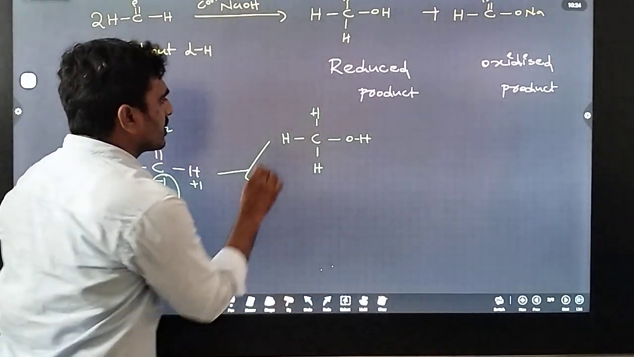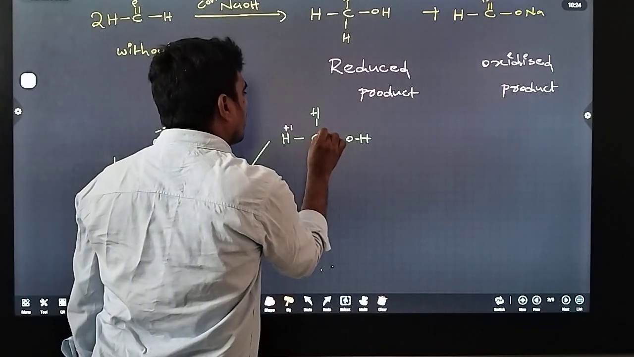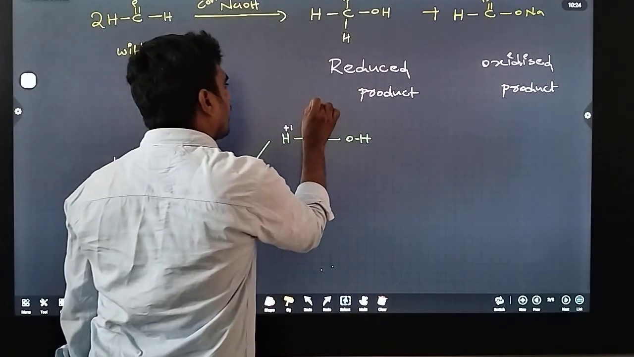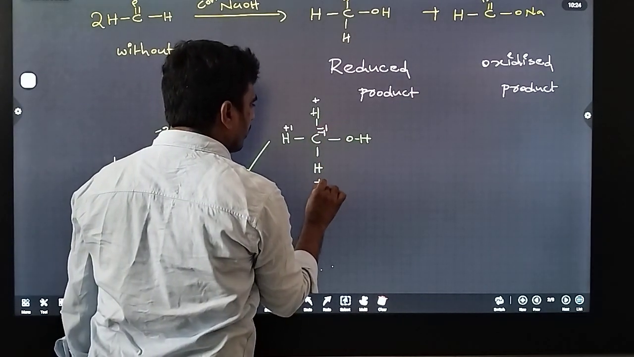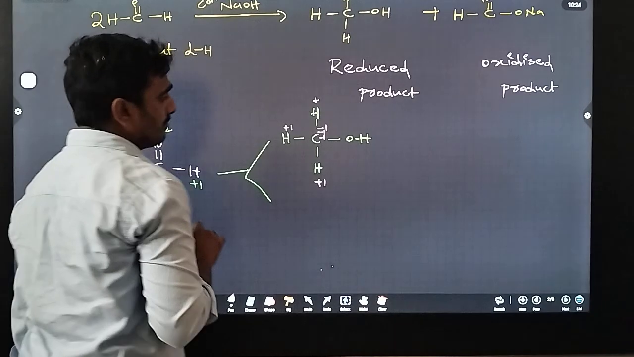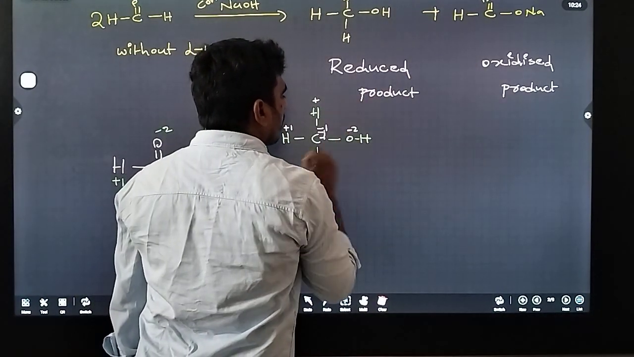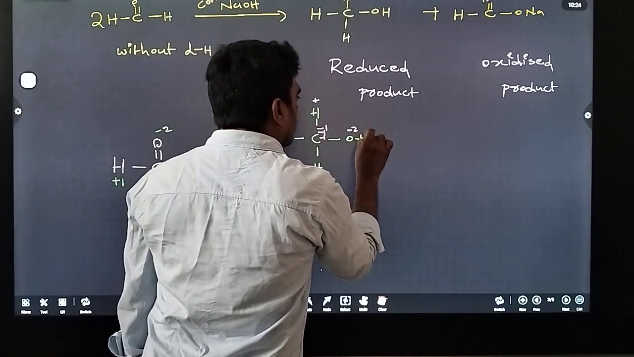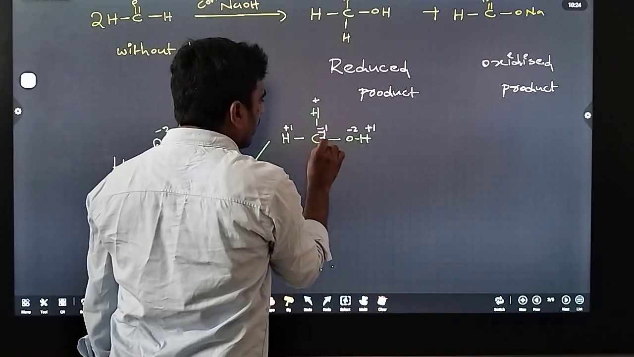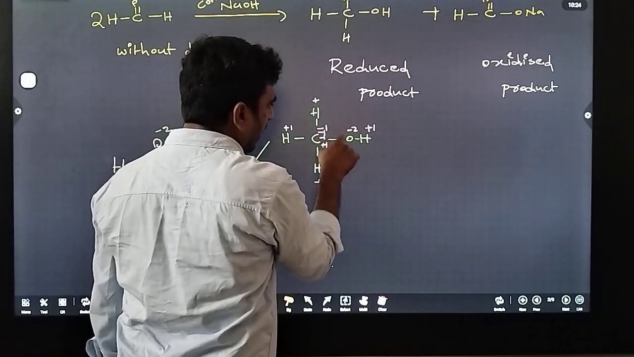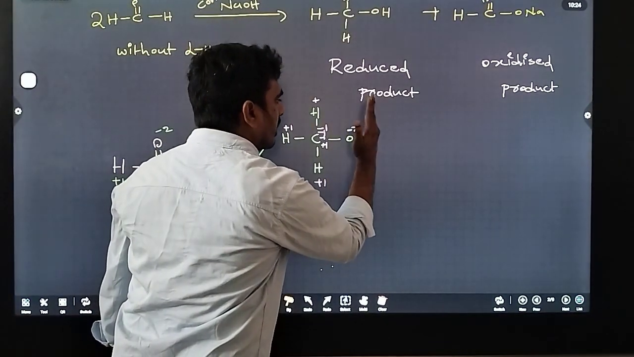What is the oxidation state with respect to hydrogen? Hydrogen is +1, carbon is -1. Here oxygen is -2 with respect to hydrogen, which is +1. Then the remaining part is the +1 of carbon. Here -2 is there, so -1 is shared with carbon and -1 is shared with oxygen.